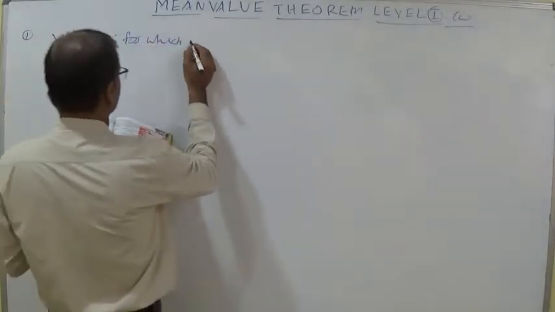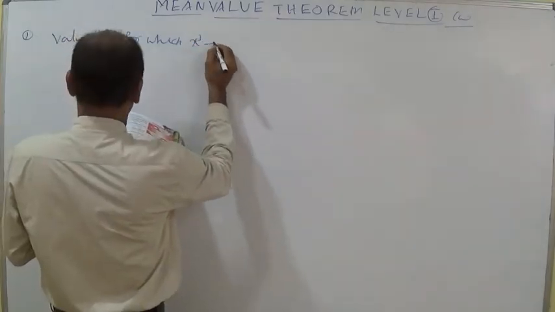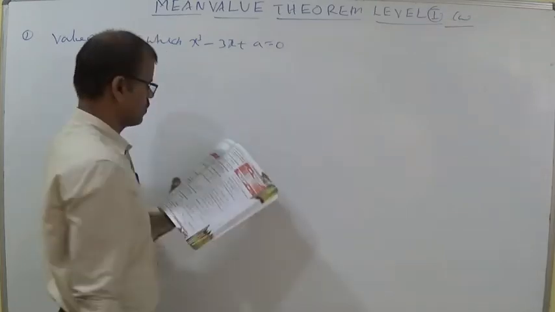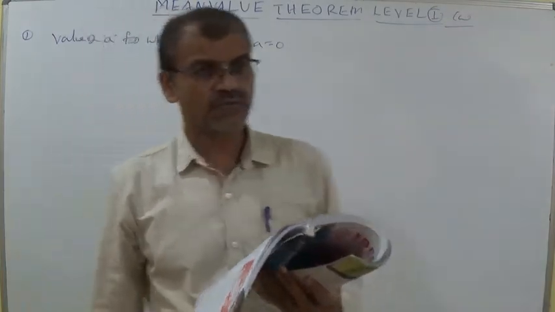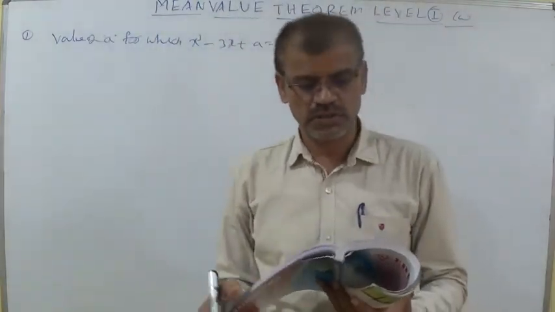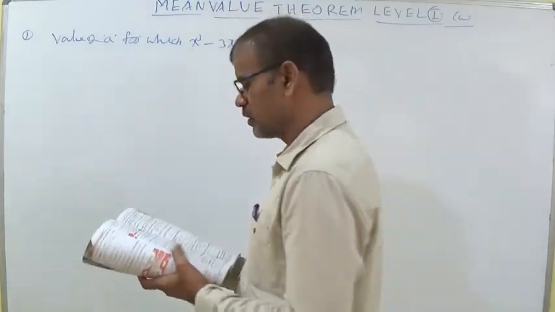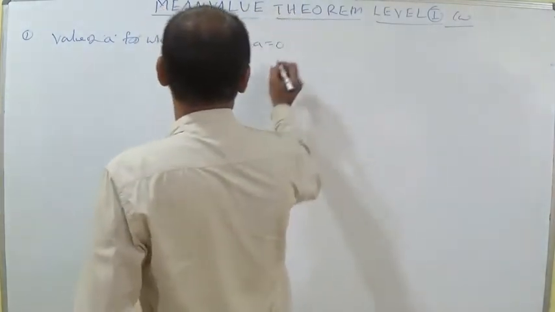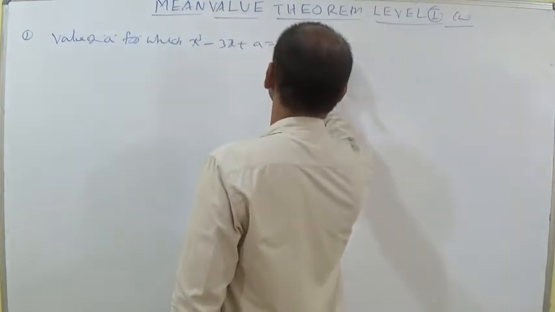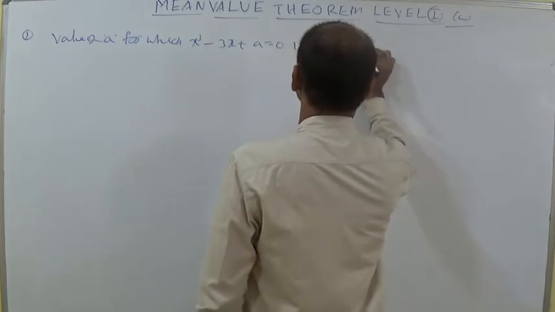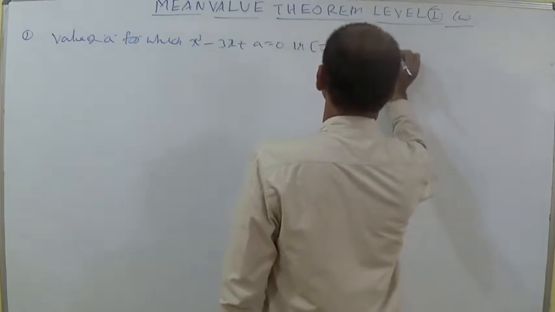You should calculate the a value. x cube minus 3x plus a equal to 0 has two distinct roots in 0, 1. Now in 0, 1 it has two distinct roots.